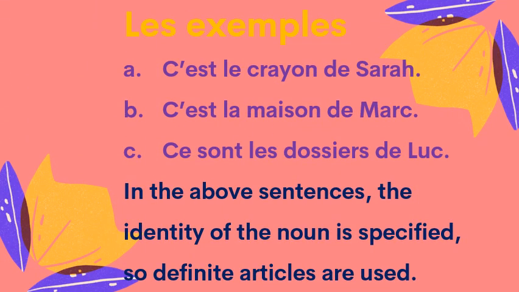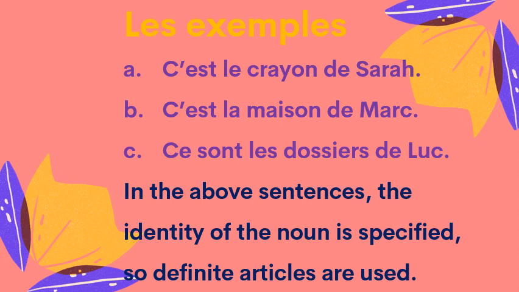Alors les exemples, c'est le crayon de Sarah, means this is the pencil of Sarah. This is Sarah's pencil. Now here in the sentence, the identity of the noun is given, which means the pencil belongs to Sarah. And crayon being a masculine singular noun, we have used the definite article le.